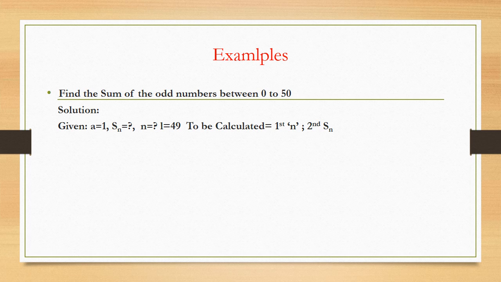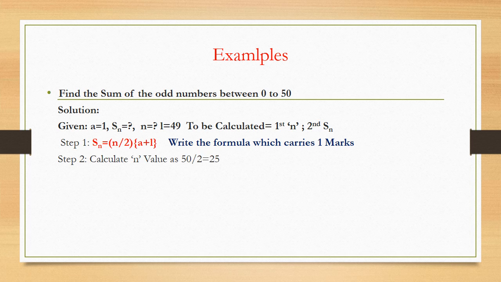After that you have to find the sum of all the odd numbers that are coming between 0 and 50. So to be calculated is, first we need to calculate n, secondly we are going to calculate Sn. Step 1, we are going to write the formula here, then we are going to calculate the n value. There are total 50 numbers from 0 to 50, out of which half are odd numbers, half are even numbers. To calculate the number of odd numbers, 50 divided by 2 is going to be 25, which means between 0 and 50 there are going to be 25 odd numbers, out of which the first number is 1, the last number is 49.